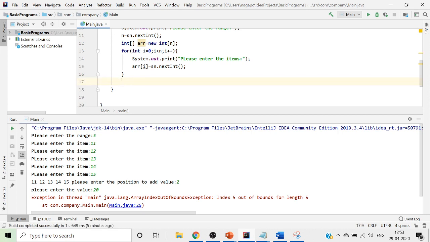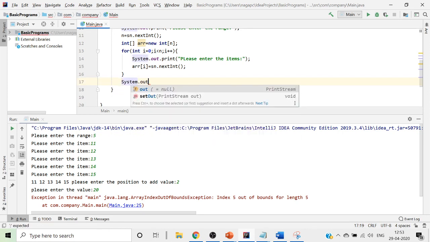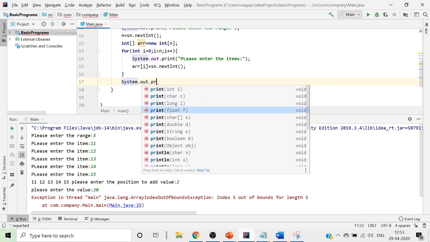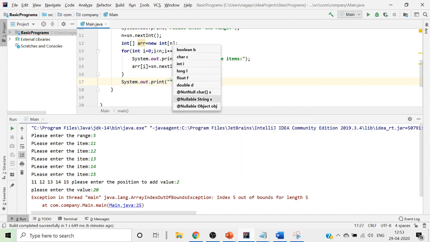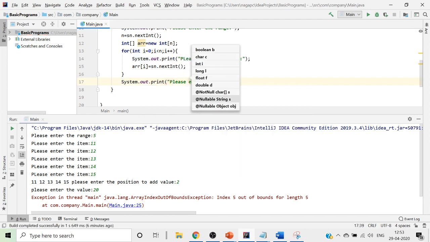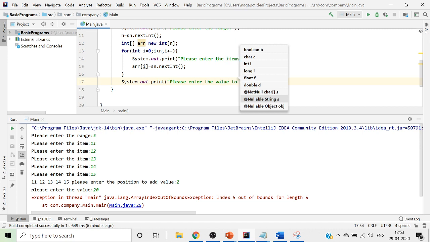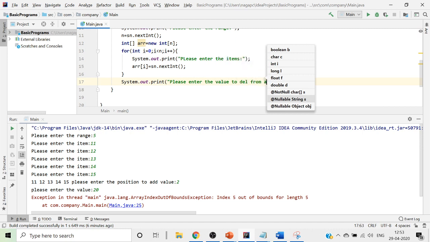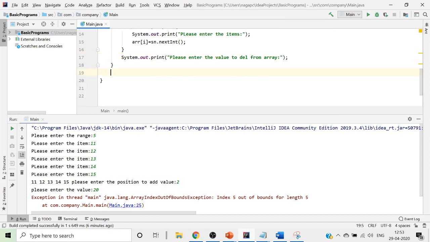So I'll just go ahead and put System.out.println, or say I'll give it as print, "Please enter the value to delete from array." So that will be read from the user. Once it is read from the user, then I should save it. So I'll call it value equals sc.nextInt. This will read my value for deletion.